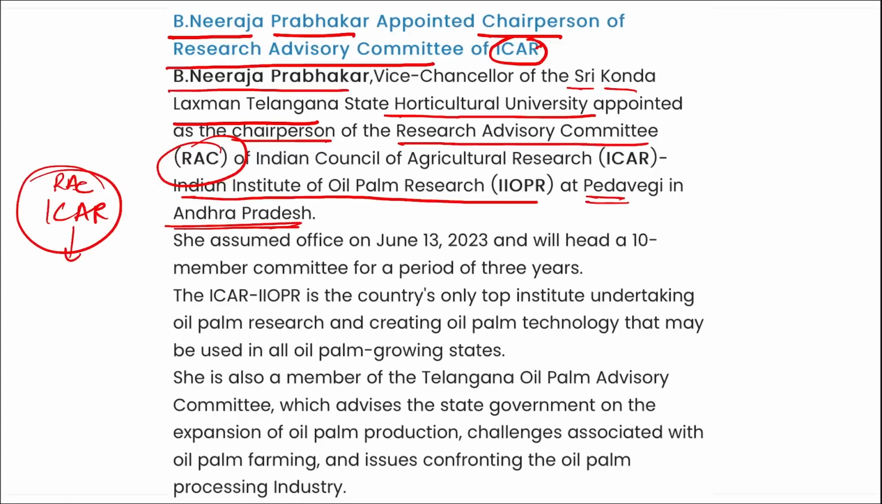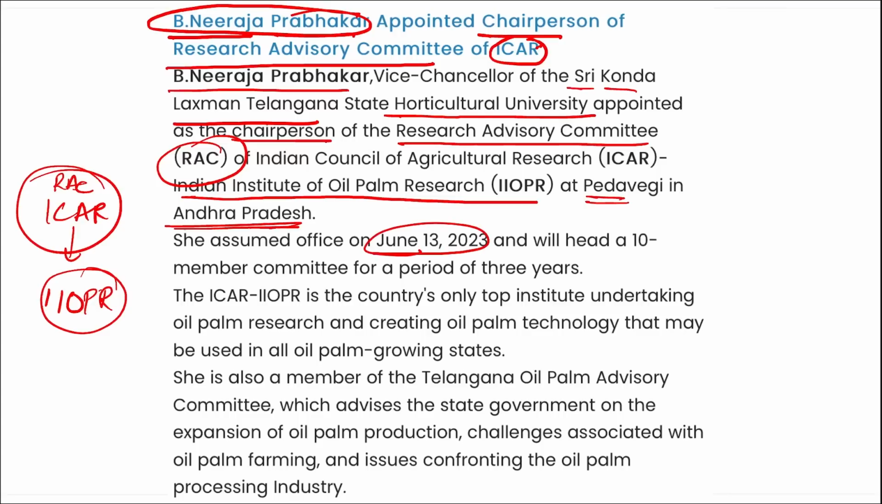So there is an arm of ICAR, that is Indian Institute of Oil Palm Research, and for their Research Advisory Committee, who has been appointed as the chairperson? B. Neeraja Prabhakar. Right? She has assumed the charge on 13th of June and will head a 10-member committee for a period of 3 years. Correct?